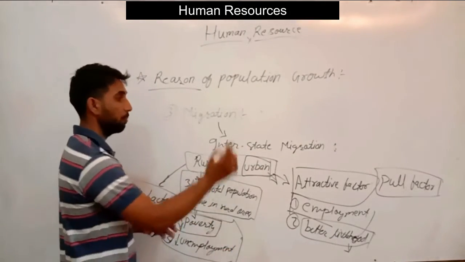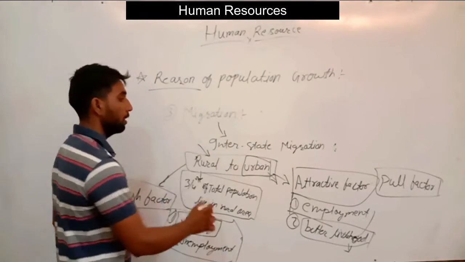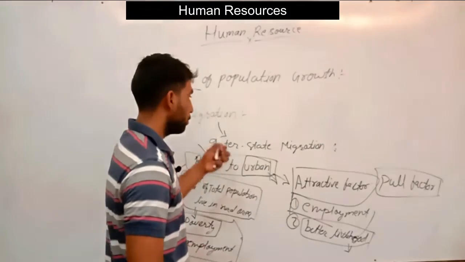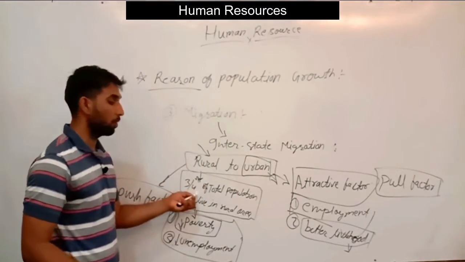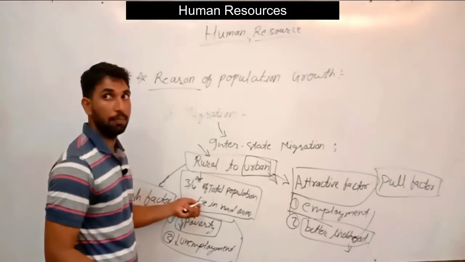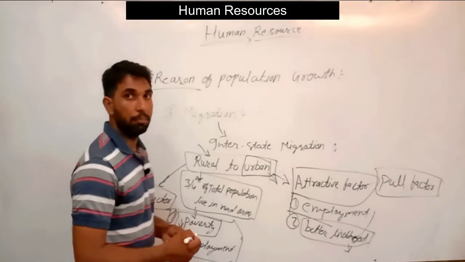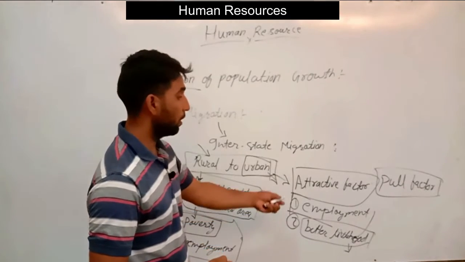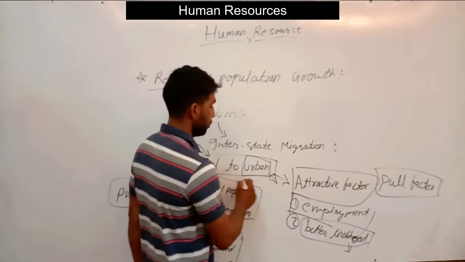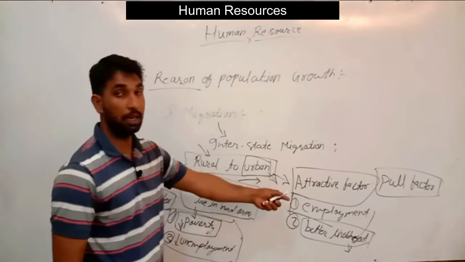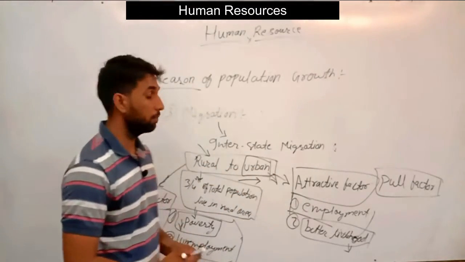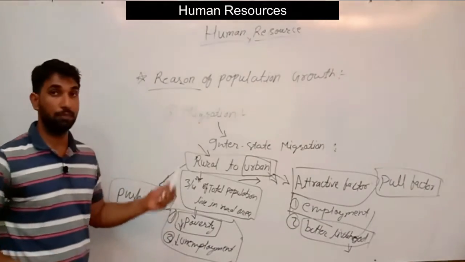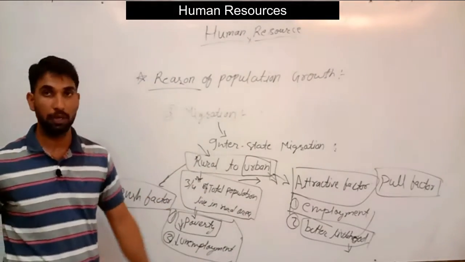So interstate migration will be based basically on rural area to urban area, because in India a large portion of the population lives in rural India, and the urban population is small. Due to those attractive features or pull factors, the number of migrants from rural India to urban areas increases.